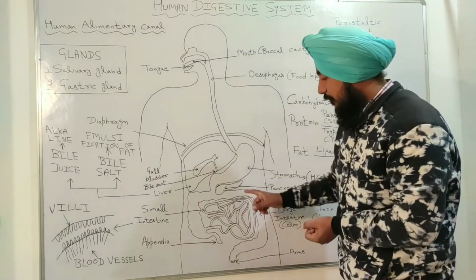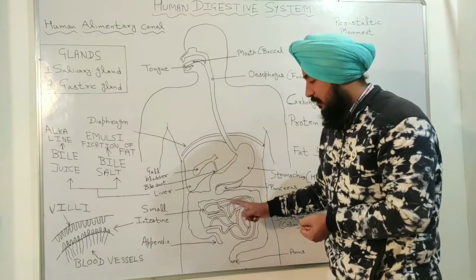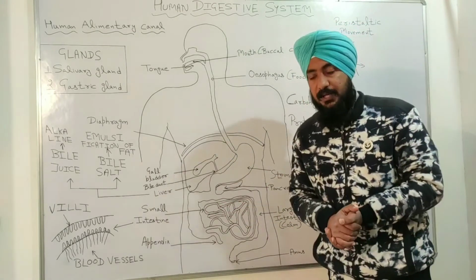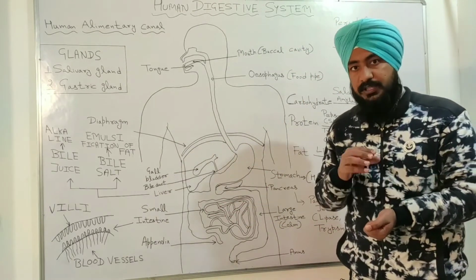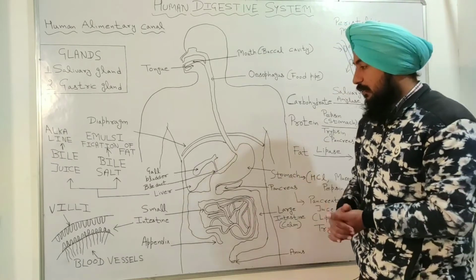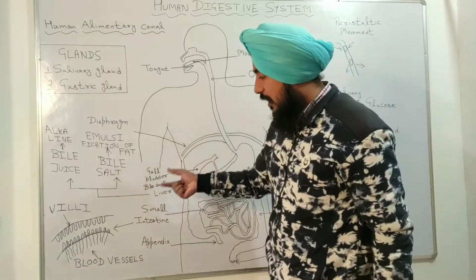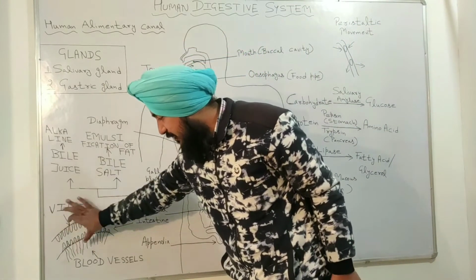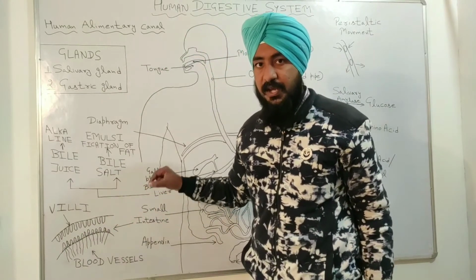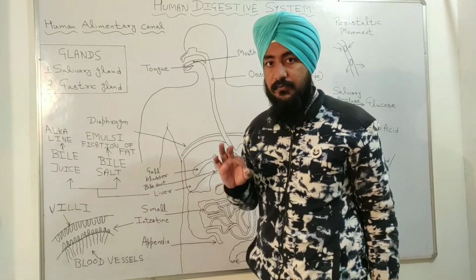So after that, the food enters into the small intestine. Here you can see this is the small intestine. We can say the complete digestion and the complete absorption of the food occurs in this small intestine. So I have made a large view of the small intestine. You can see here there are finger-like projections in the small intestine, and these finger-like projections are called villi.